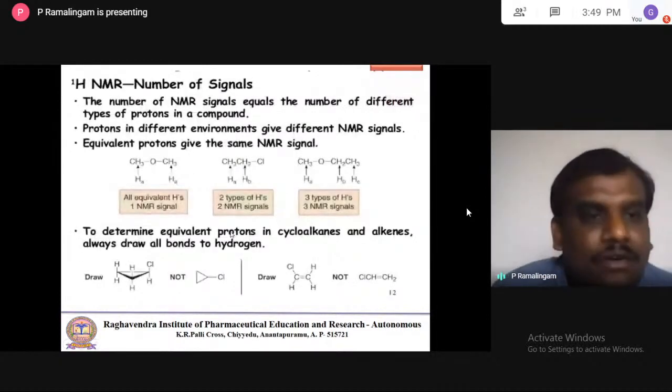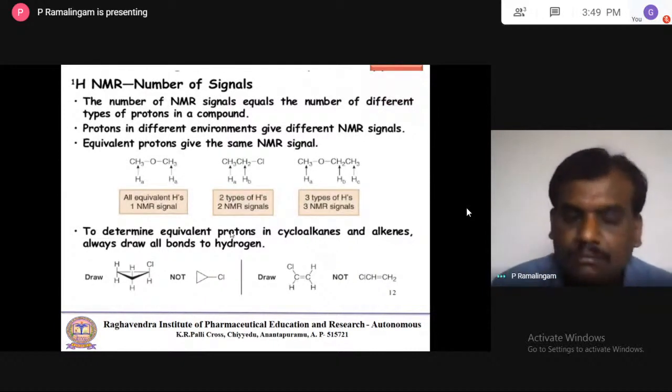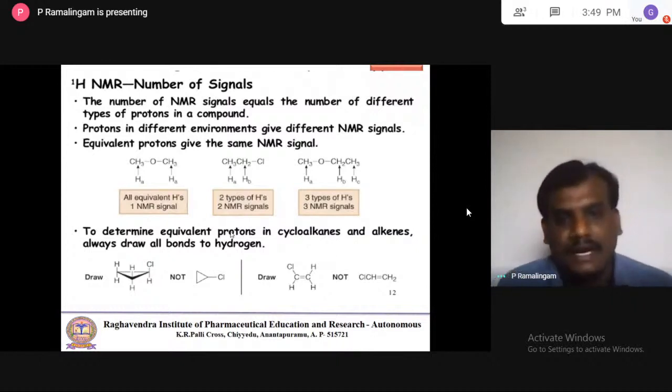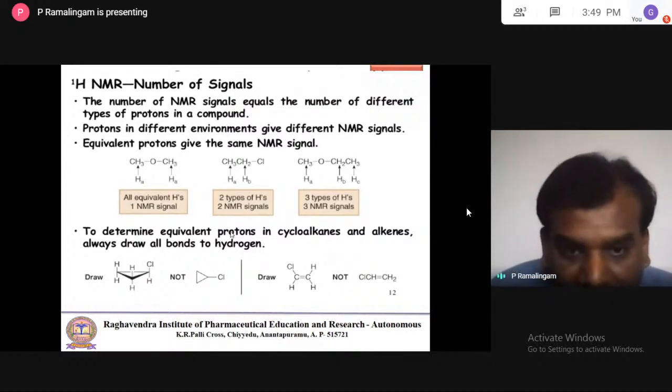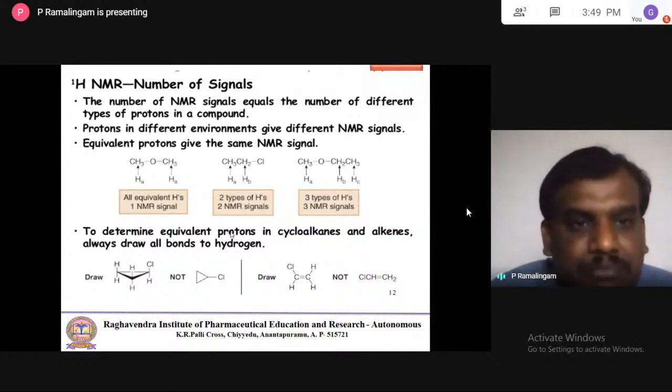So here, go for this very important part of your NMR. Most commonly, they ask in your examination: they give some chemical structure and ask you to predict the number of signals for the given structure. The number of NMR signals is equal to the number of different types of protons.